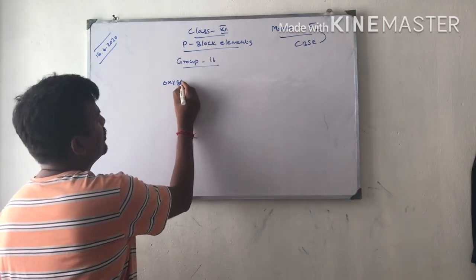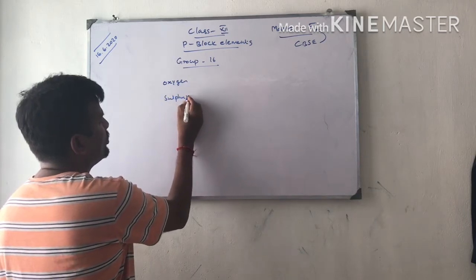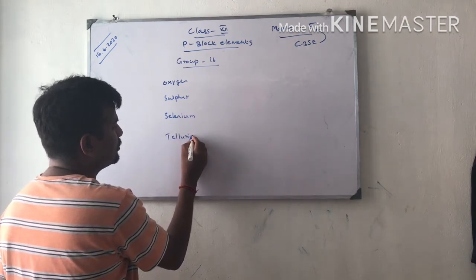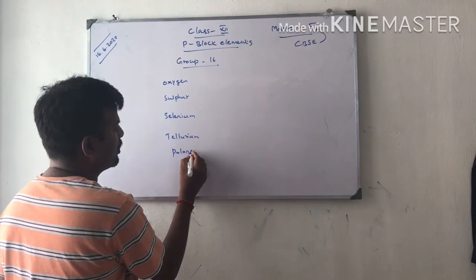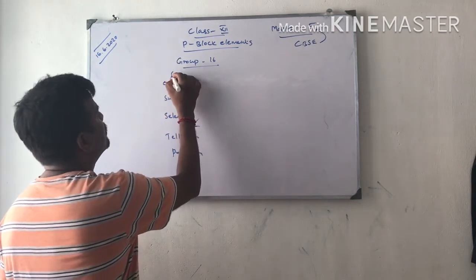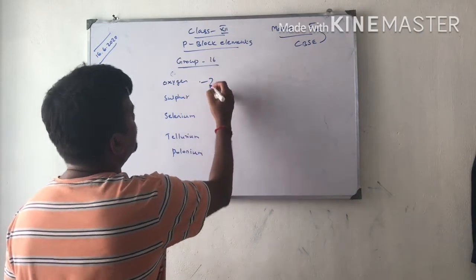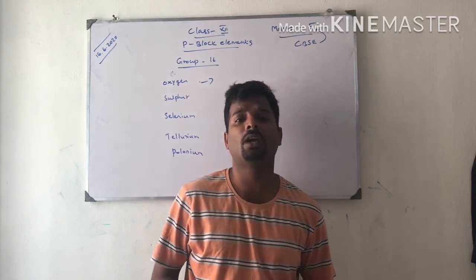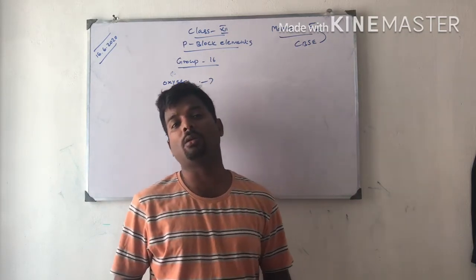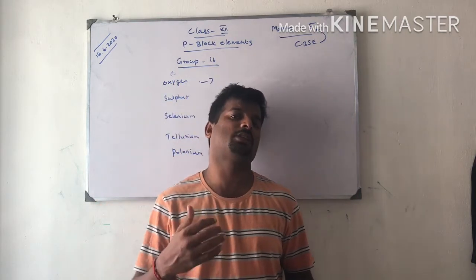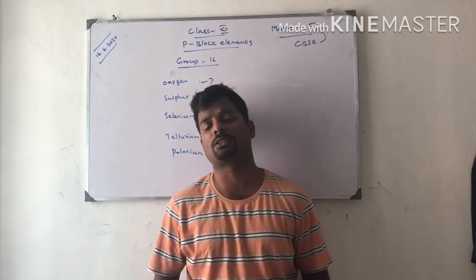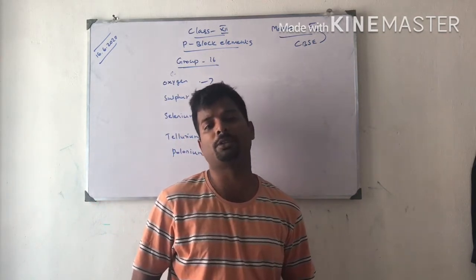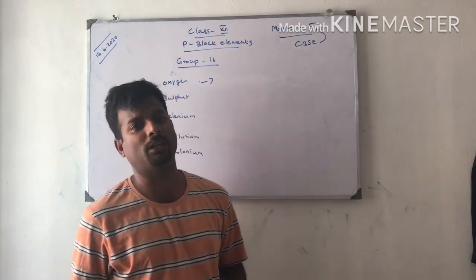Started with oxygen, sulfur, selenium, tellurium, and polonium. So this is the group 16 element. Starts with oxygen. Oxygen is a very essential element. P block elements are also called principal elements because carbon, oxygen, nitrogen, all important elements, are very important for the life processes of human beings, animals and plants. So that is why they are called principal elements.